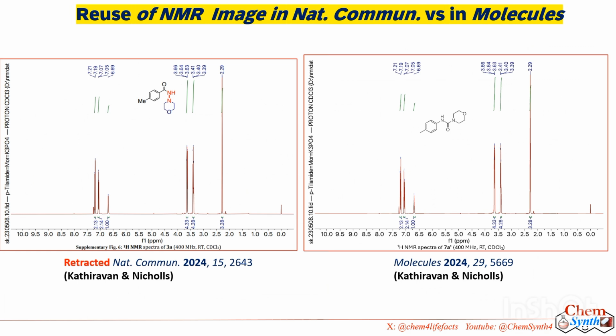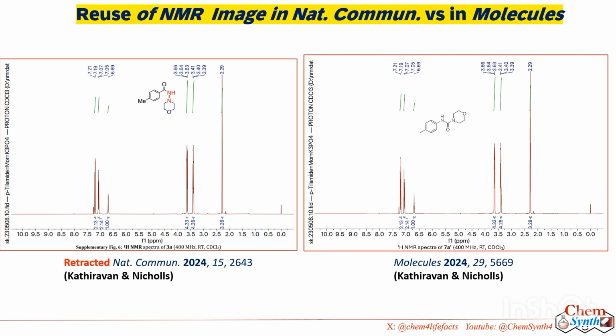One more thing I found by comparing supporting information data from both papers: the spectral data they used for any particular compound in the earlier Nature Communications paper, the same identical spectra have been used for the publication in Molecules. Here I have shown one example.